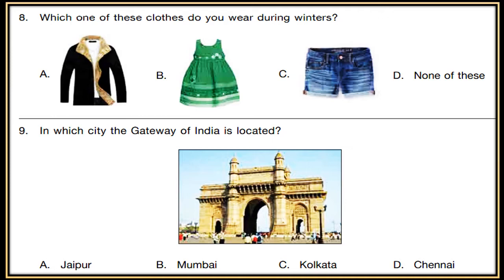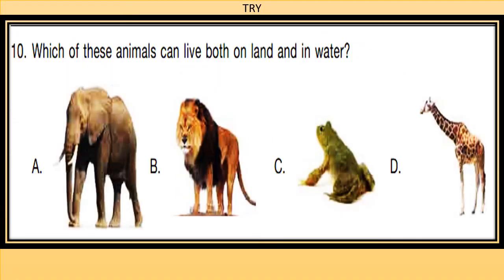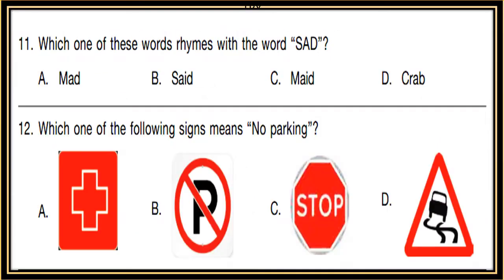Question 9th. In which city the Gateway of India is located? A. Jaipur, B. Mumbai, C. Kolkata, D. Chennai. Which of these animals can live both on land and in water? A. Elephant, B. Lion, C. Frog, D. Giraffe. Which one of these words rhymes with the word sad? A. Mad, B. Sad, C. Made, D. Crab.